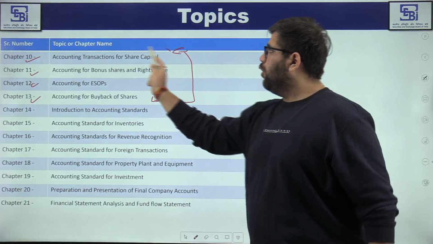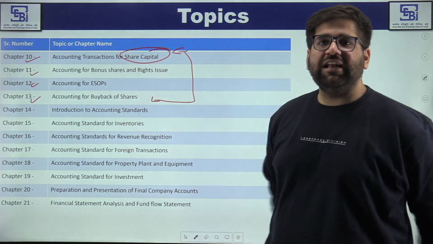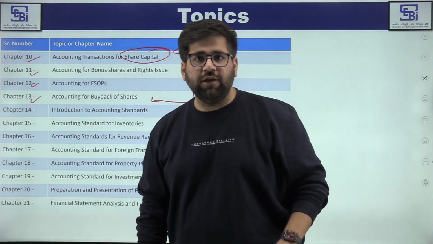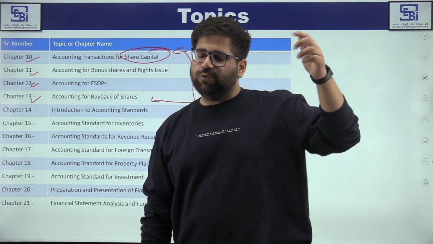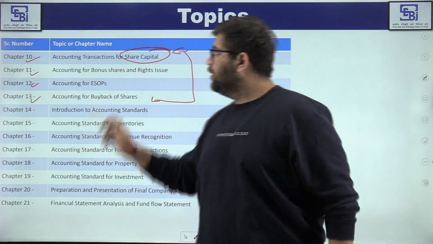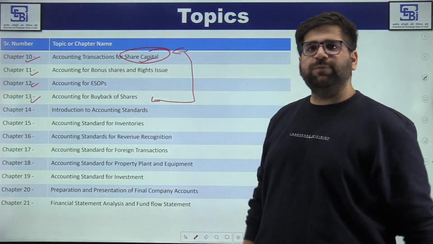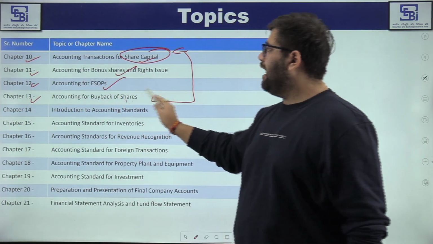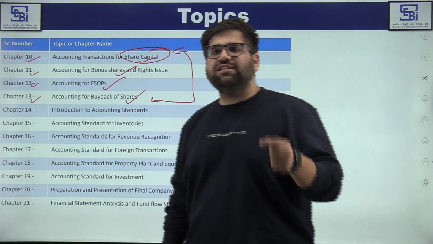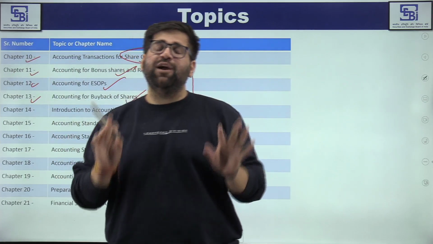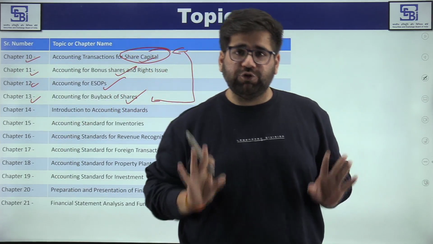For example, if you talk about share capital transactions, there is a particular set of 5 transactions which you have to learn. And why you have to learn? Because there is a traditional way of representing things. The same thing is happening in this particular chapter as well. Again, I am saying regarding bonus issue, ESOPs and buybacks of share. You just have to understand the concept of ESOP, apply the journal entry, and you are done. That's why I'm saying journal entry is the basic thing which you should understand.